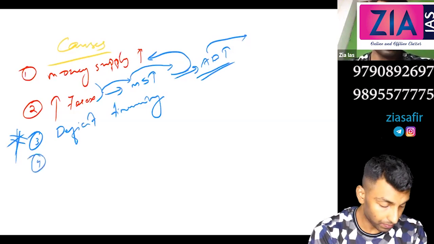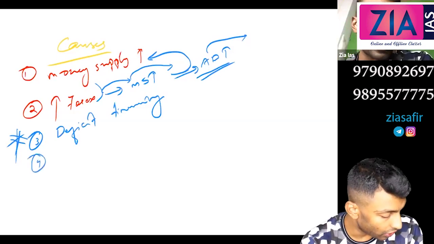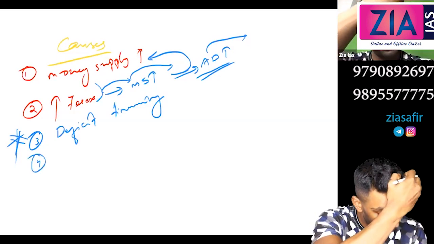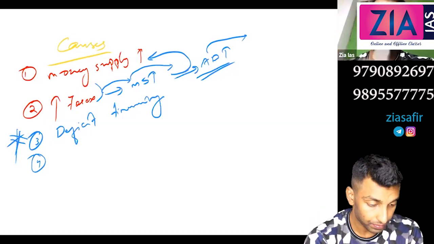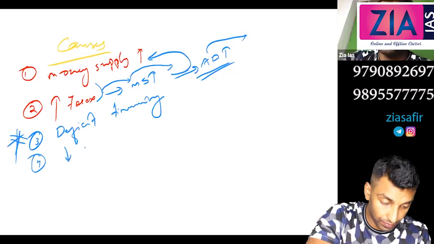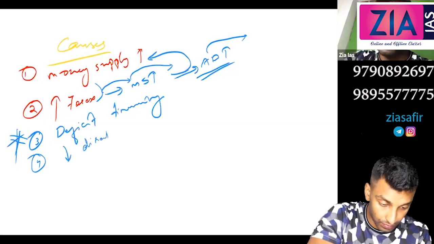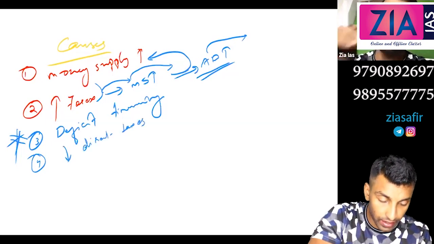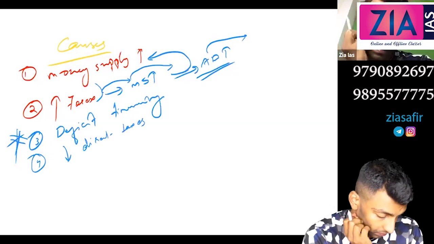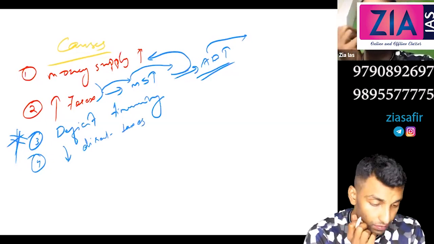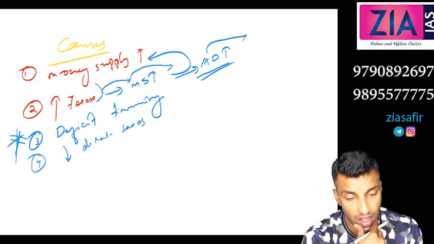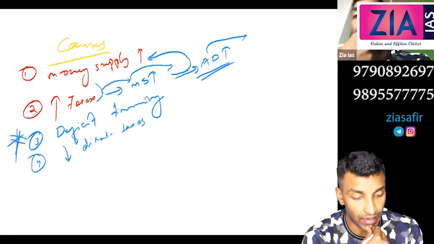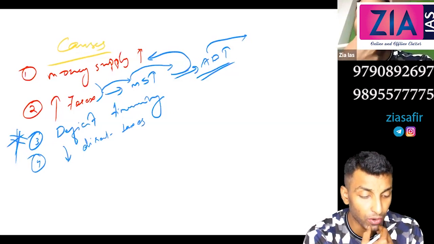Fourth one, reduction in direct taxes. How is it creating demand pull inflation? If income increases, spending also increases. Here I'm talking about a decrease in direct taxes.